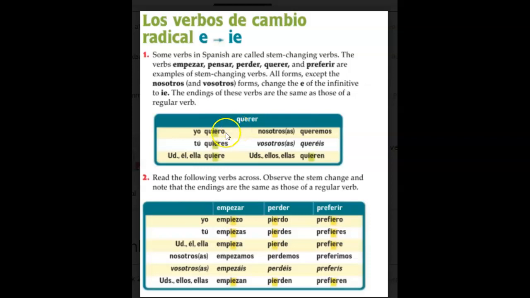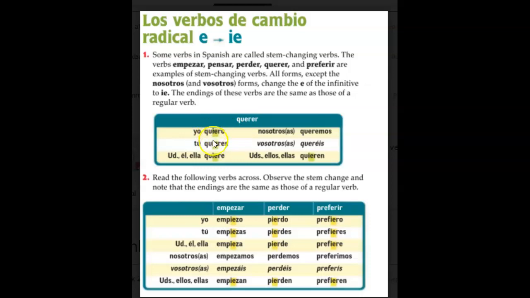But take notice at how this changes right here. Now in our normal verbs, we just put an O on the end right here. But in these stem changers, you can see the E changes to IE. So right here where we've got the E in querer, we're going to put an IE right here for quiero.